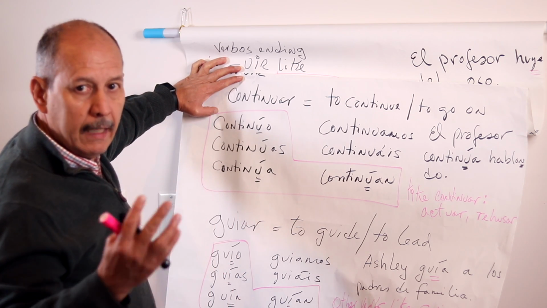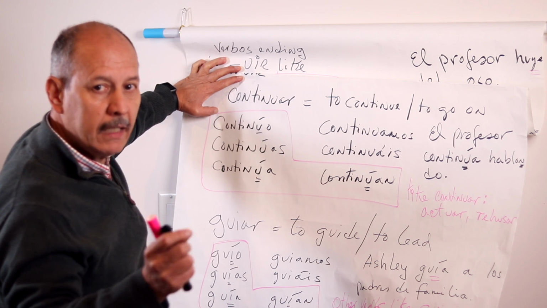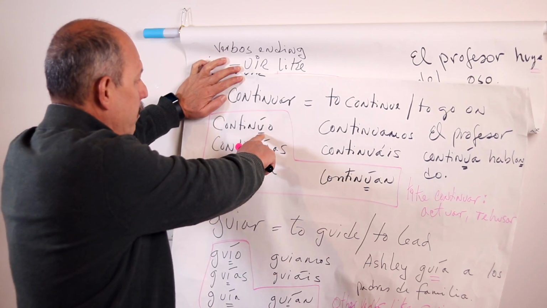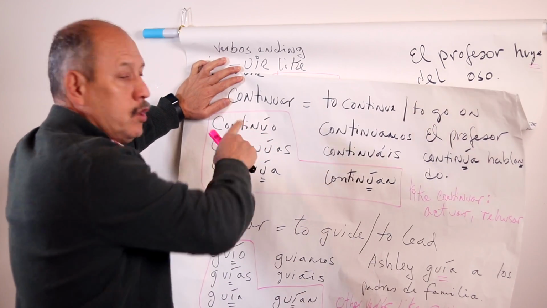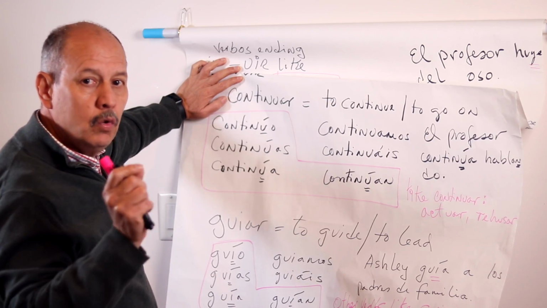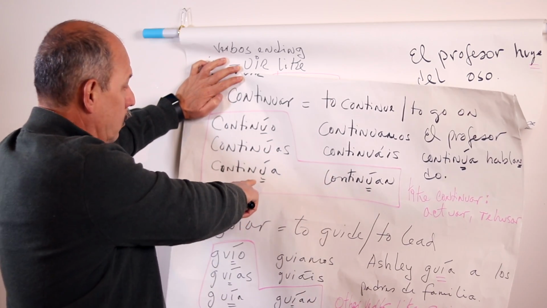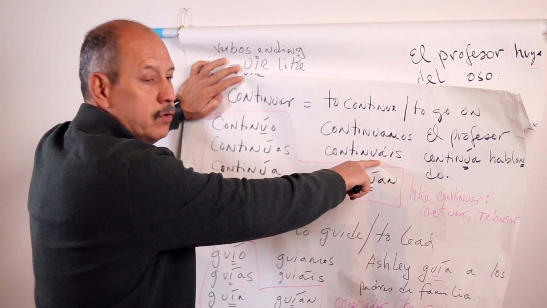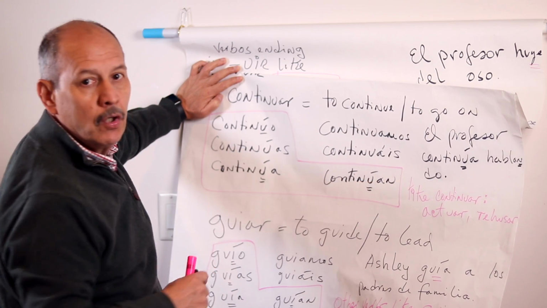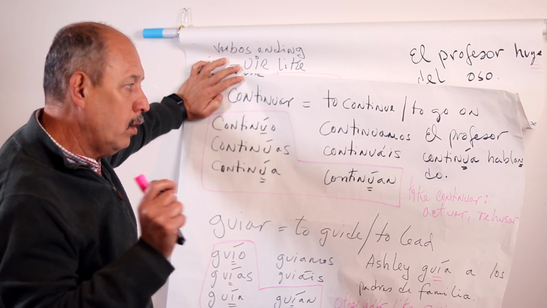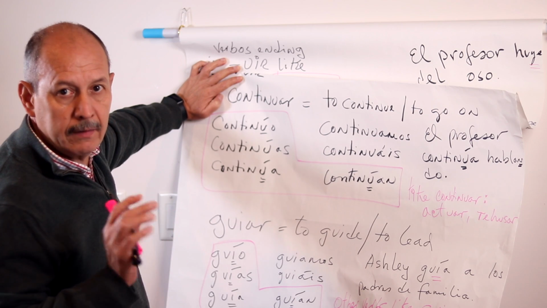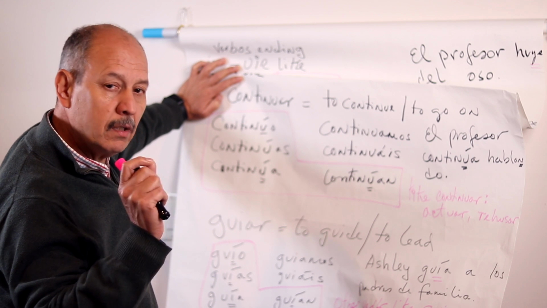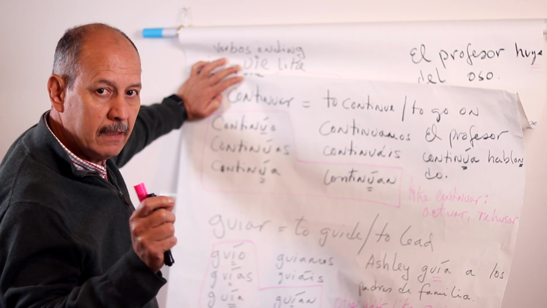Now, what is the irregularity of continuar? Exactly like guiar, it is only one acento. Where do we put the acento? Over the U, right? So it will be yo continúo, tú continúas, él continúa, nosotros continuamos regular, vosotros continuáis regular, ellos continúan. Now, of all these verbs, probably this will be one of the most difficult ones because you have to remember that most of the time you will use it in progressive tense situation.